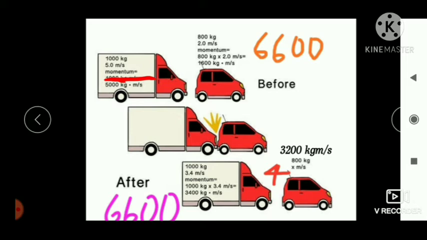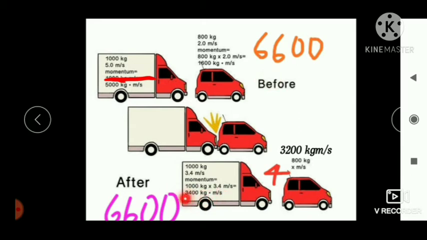Before the collision, the momentum of the truck is 5000 kilogram meter per second, while that of the car is 1600 kilogram meter per second. If we add these two momentum, we will get 6600 kilogram meter per second. So this is the momentum before collision. And what about after collision?